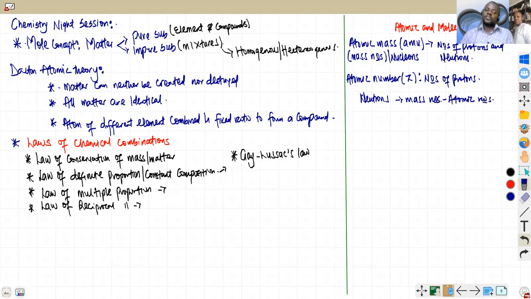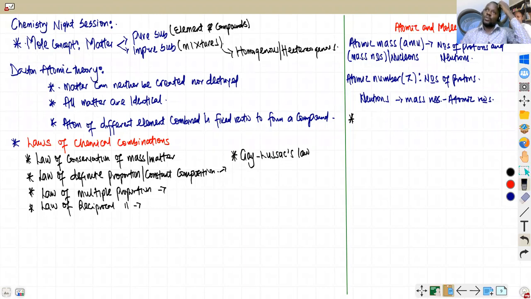So that is that about that. An important point, which I think we need to understand, is that when we measure atomic mass, it is always measured in terms of what is exactly measured as 1/12 of one carbon atom. That is the most important thing. That's where students make mistakes if they are asked to define atomic mass. I'm talking about it because I know JUPEB might ask you, or any form of examination you might be writing that is chemistry-related. So you define atomic mass in terms of what? Basically, if somebody says define atomic mass, it is simply defined in terms of what? Carbon.